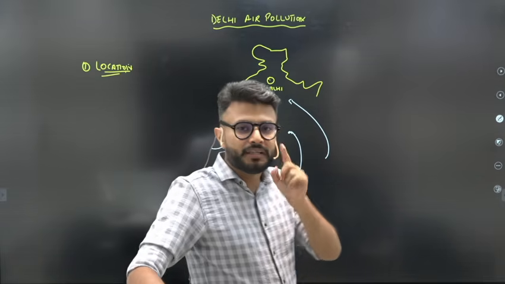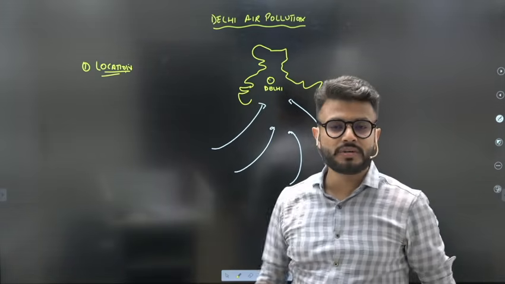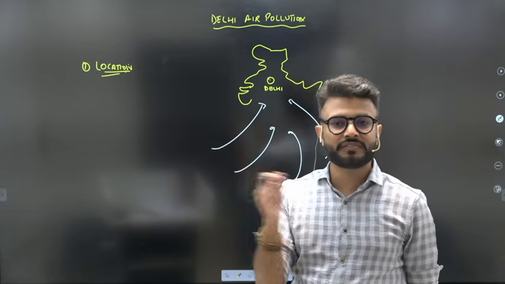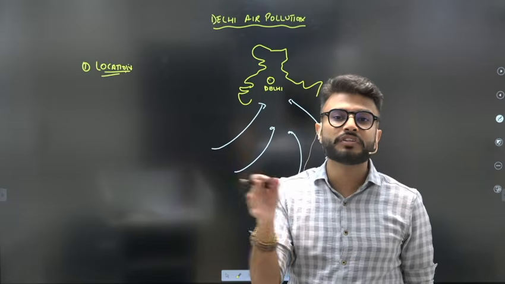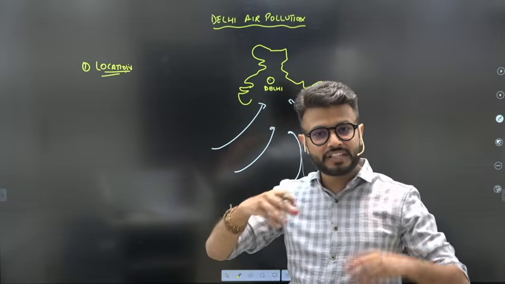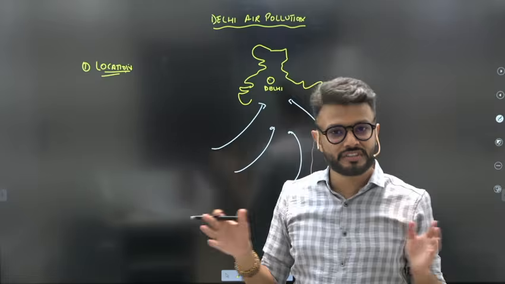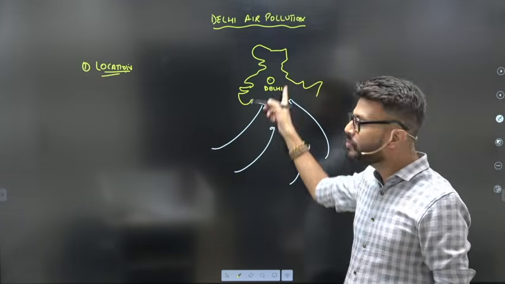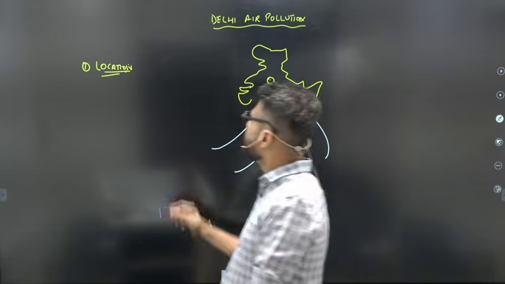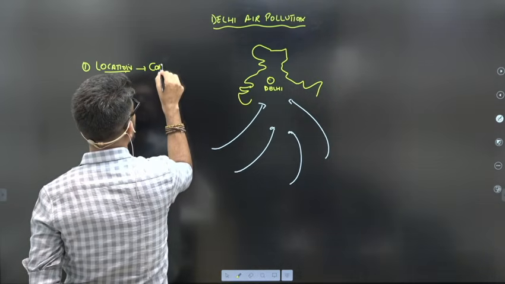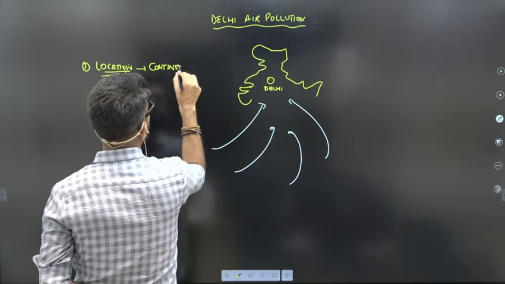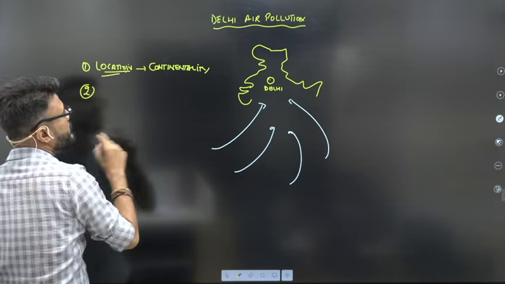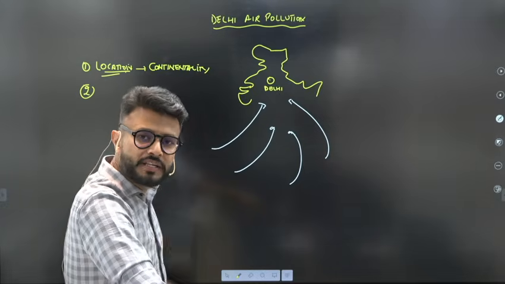Because in the port cities, for example Mumbai, Kolkata, Chennai, what happens? There is a land breeze and sea breeze, so every day there is a change in direction of the wind. It leads to dispersal of the pollutants. Winds take the pollutants away from the city because the wind is moving and changing its direction. It is not happening in Delhi because it is away from the maritime influence. That is what we mean by location. That is continentality. Fine.